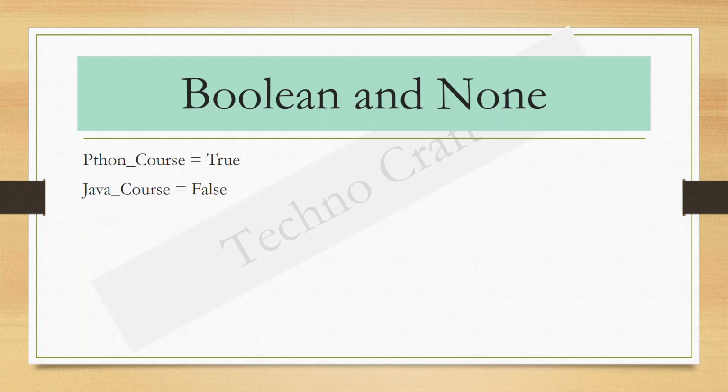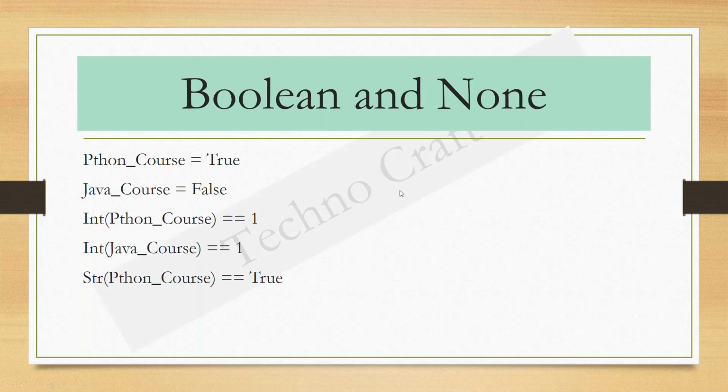One thing to note about Boolean in Python compared to most other programming languages I have dealt with is that they both start with capital letters, True and False. Interestingly enough, you can convert a Boolean to an integer and it will give you a value of 1 for true or 0 for false. However, converting true or false to a string will simply give you a textual representation, so a string with the value true or false.